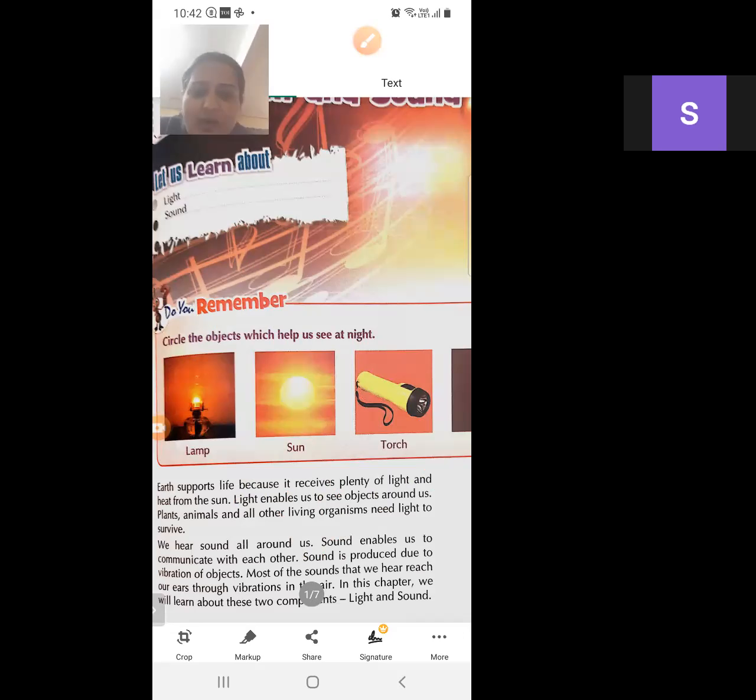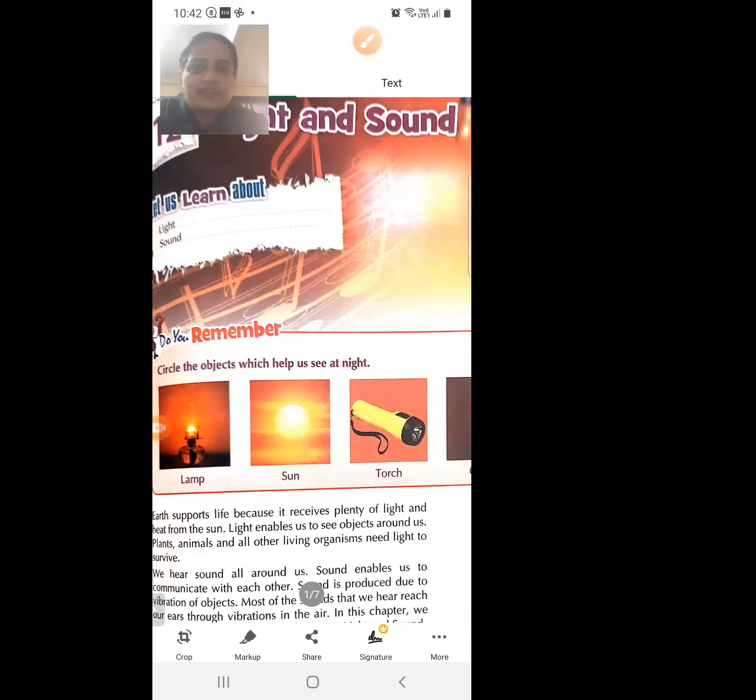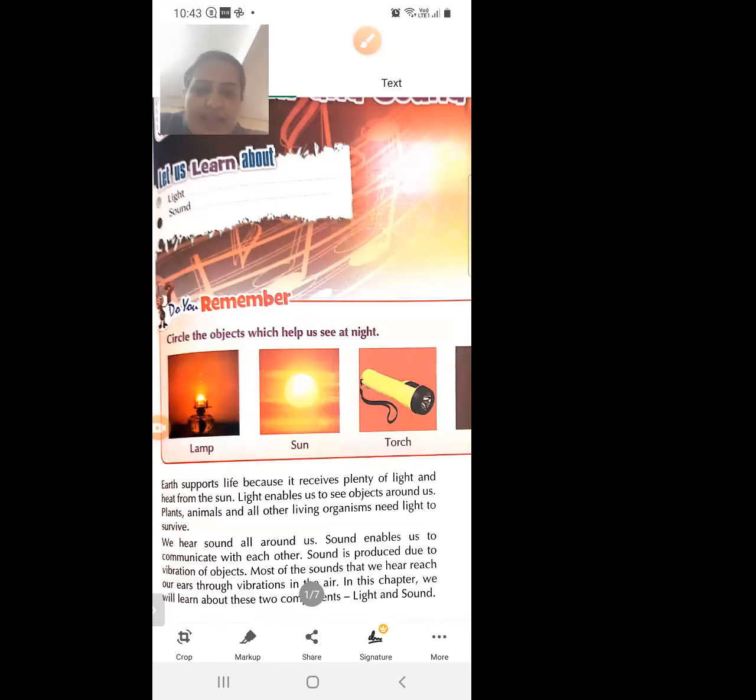In this chapter, we will learn about these two components, light and sound. Light is important for us and sound is also important for us. So first question is, what is the purpose of light?